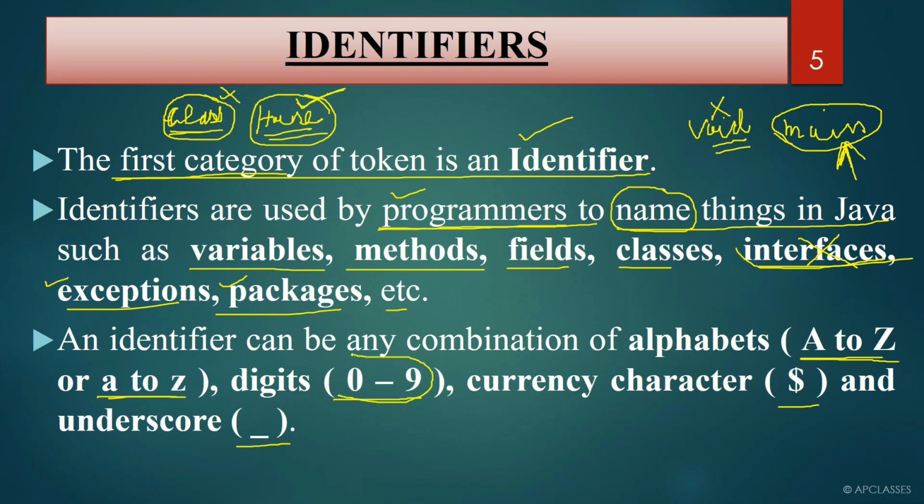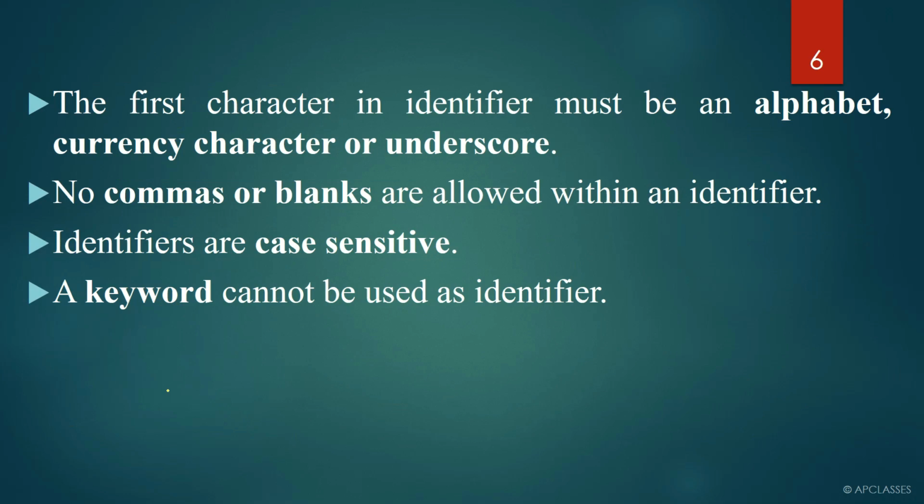Then you can write digits. You can include digits 0 to 9. You can include a currency character. When I say currency character, do not think that the dollar sign is the only currency character. Instead of the dollar sign, you can use rupee, euro, or yen. You can use any currency character. I have just mentioned one here, but you can use any. And then we can also use underscore, if you want. This is the first rule of writing an identifier.